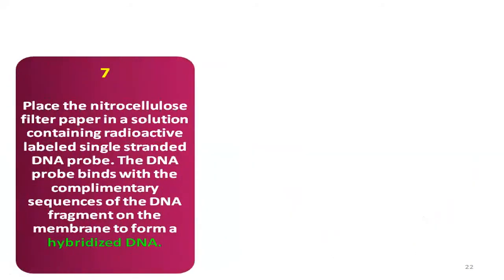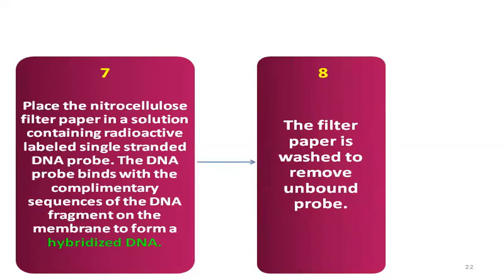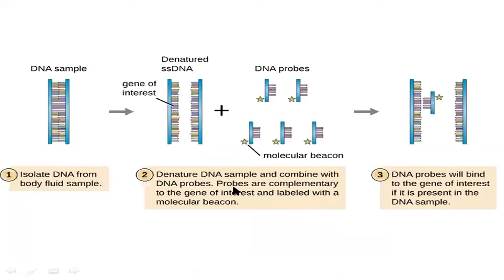And the seventh step is we will be placing the nitrocellulose filter paper in a solution in a box-like thing. If you see there, in a solution we will be putting that nitrocellulose paper, which contains radioactive labeled single stranded DNA probe. They will go and attach to the DNA which is complementary to it, forming a hybridized DNA on the membrane, and then the filter paper is washed to remove the unbound probes. So you might get the question, what is that DNA probe?